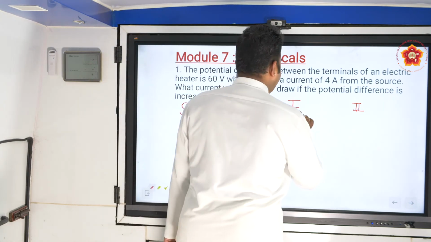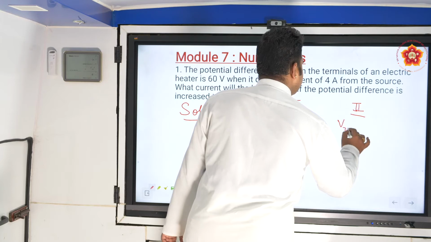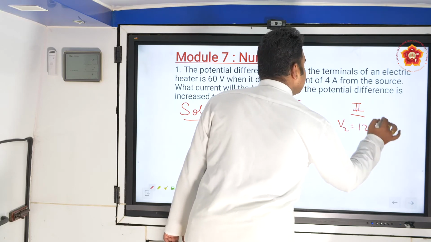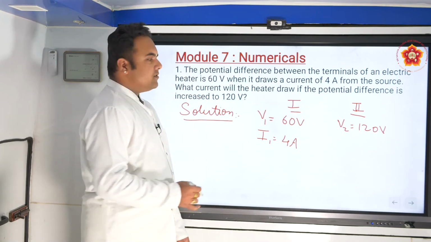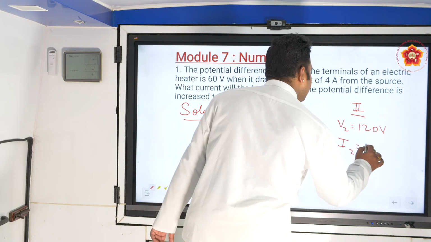Now in the second case, they have given that the voltage was increased to 120 volts. What value will the current show?